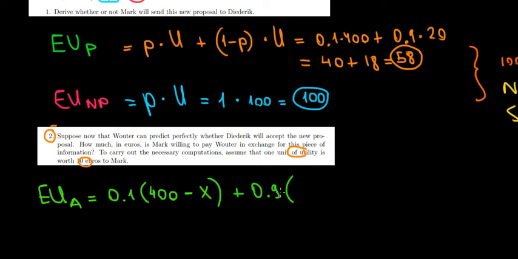But then what happens if Wouter tells us that we shouldn't send the proposal? Because there's a 90% chance that Diedrich is going to reject, and Wouter could prevent us from sending it. So if we know that he's going to reject us, we're not going to go for it. We are not going to send the paper, so we're not going to send anything. And when we don't send anything, we know that our expected utility from no proposal is just going to be 100.